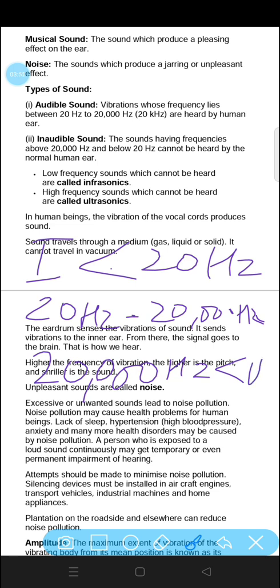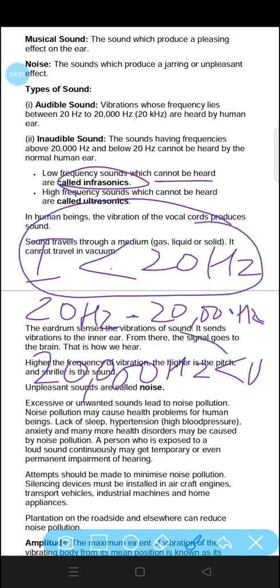So these are the different sound frequencies. Low frequency sound which cannot be heard is called infrasonic. Infrasonic are less than 20 Hz. Ultrasonic are more than 20,000 Hz that we cannot hear.